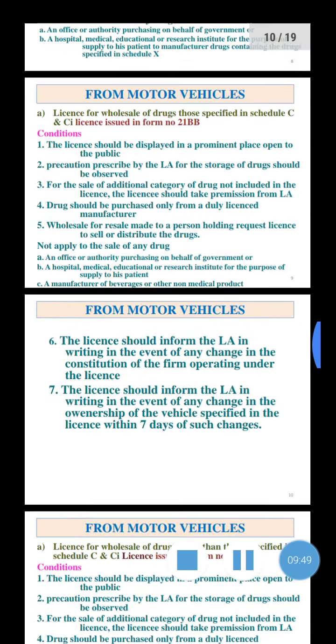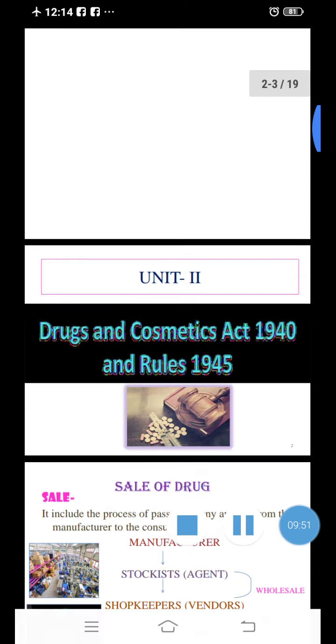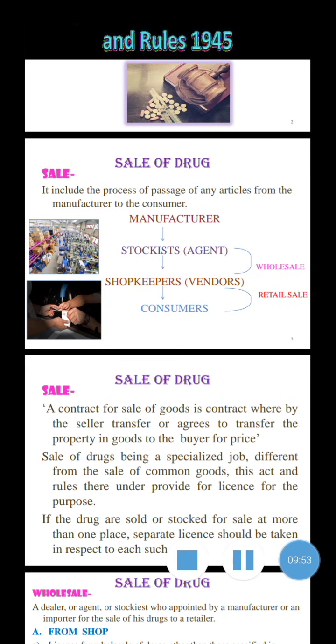So this is the main part of the sale of drugs. Sale is the process of passing any article from the manufacturer to the consumer, and in this process the drug passes from the manufacturer to the stockist. The stockist is the agent, then from the stockist to the shopkeeper, that is the vendor, and from the vendor the drug goes directly to the consumer. This process is the selling of a drug.